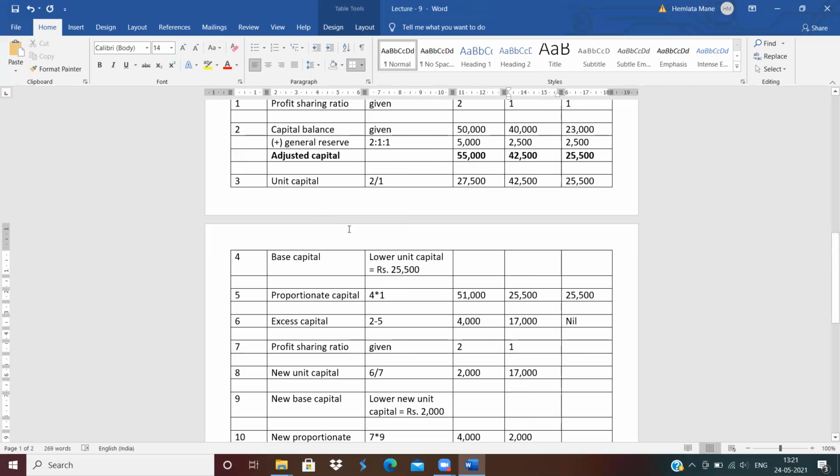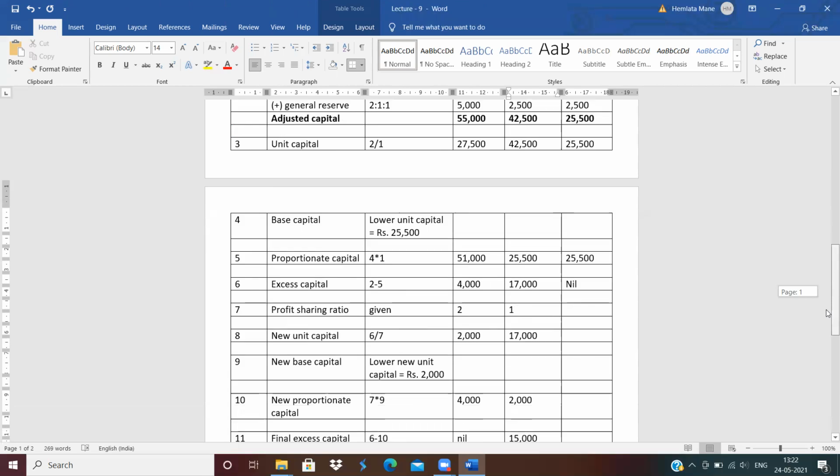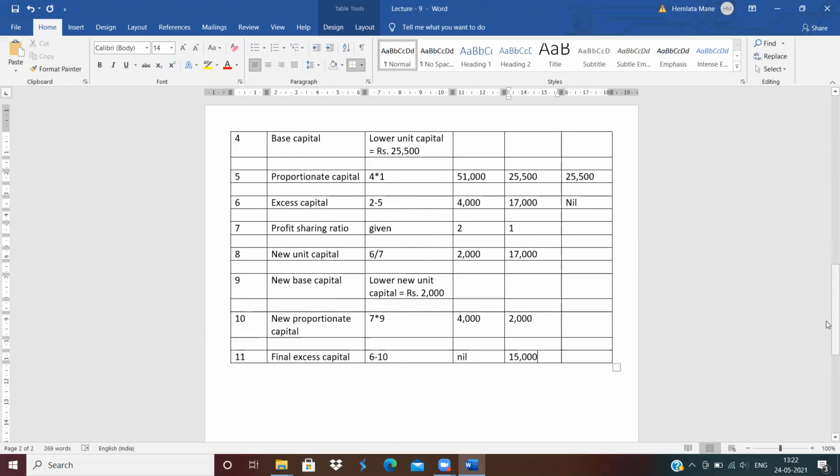Next is unit capital, 2 divided by 1. Next is base capital, the lower amount of these 3. Next is proportionate capital, 4 multiply 1, base capital multiplied by profit sharing ratio. Then you will get an excess capital. Next profit sharing ratio. C's balance is nil, so don't write the profit sharing ratio of C. Next is new unit capital, 6 divided by 7.